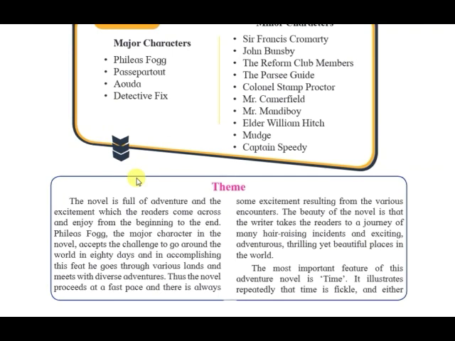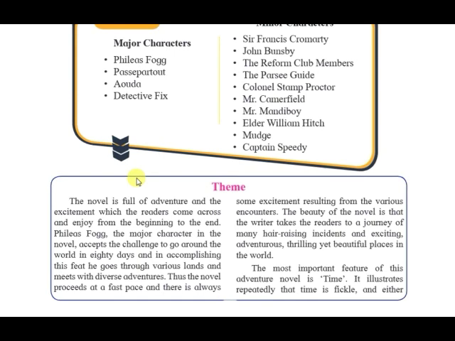This was the most important question in the minds of the readers, the audience like us, who thought that if a particular person such as Phileas Fogg is accepting such a challenge, that in 80 days he'll complete the circumference of Earth. That means he'll go around the entire Earth. He will complete the circumnavigation of the entire Earth in 80 days. So this was something very new in the adventure novel genre.